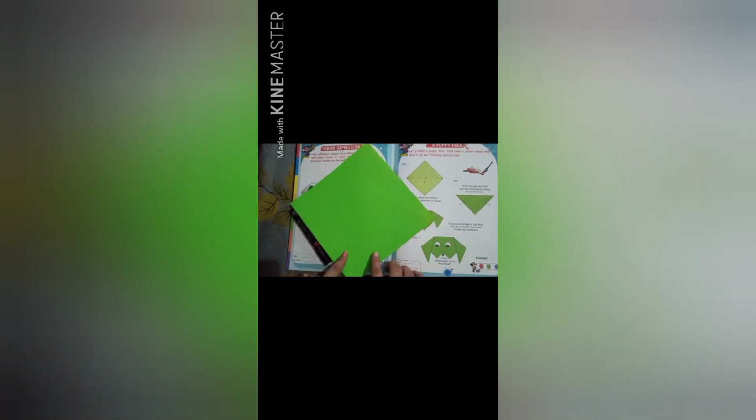For that you require a square sheet paper, colored paper, any color. This is a square sheet. You can see square sheet means which is equal from its four sides. And a marker of black color, anything. What we have to do, first of all, take this paper like this. Now, second step. This is the first step, second step.